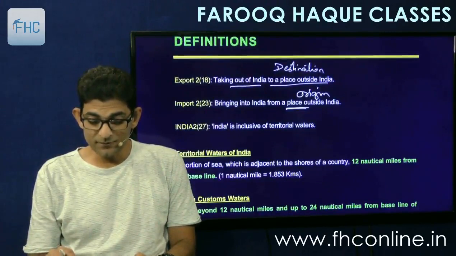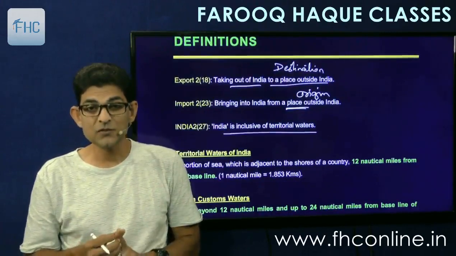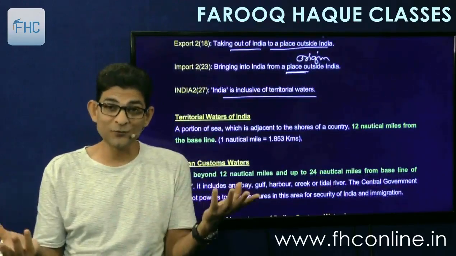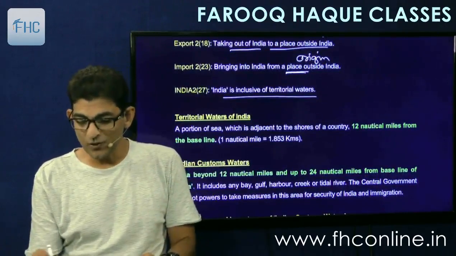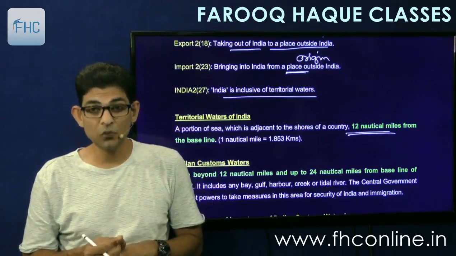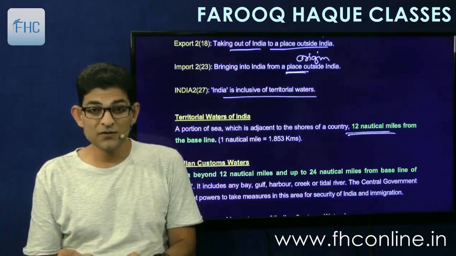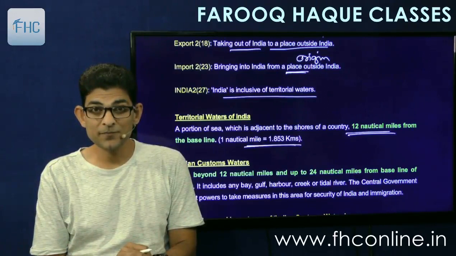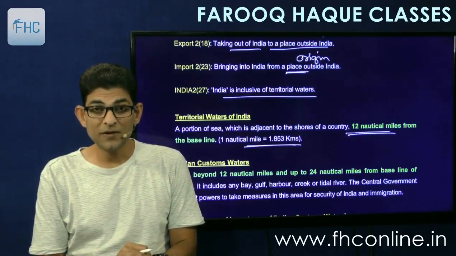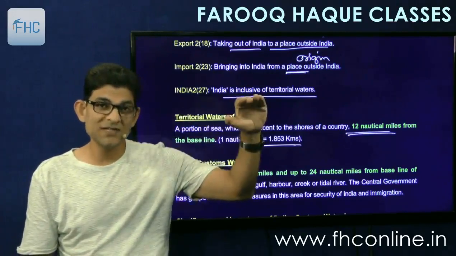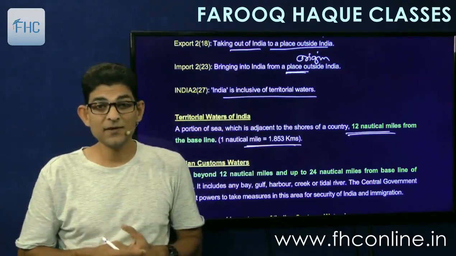Next is India. What is India? It includes the territorial waters of India. So section 227 says India includes territorial waters of India. Then what is territorial waters of India? So that all you know, up to 12 nautical miles from the baseline. The sea which extends up to 12 nautical miles is called as territorial waters. And if you want more statistical details, then 1 nautical mile is equal to 1.853 kilometers. So the kilometers that you see in your vehicles on road, that 1 kilometer is not equal to 1 nautical mile. The nautical mile means the mile which is measured on the sea is equal to 1.853 kilometers.